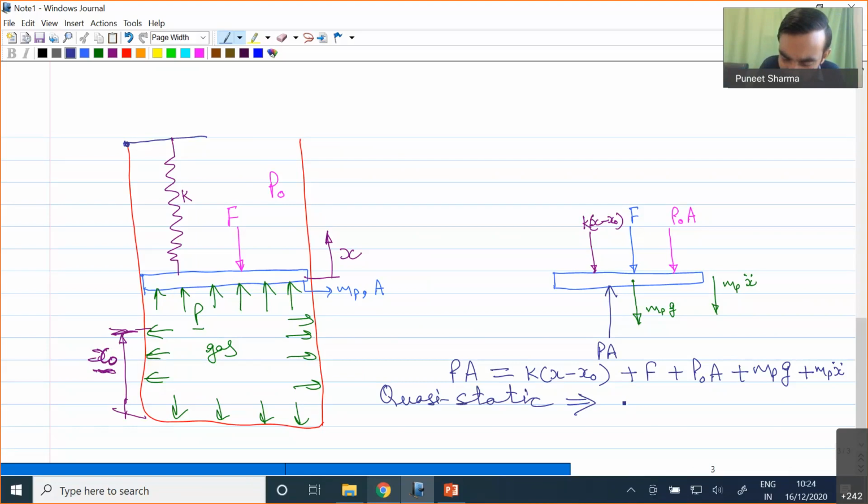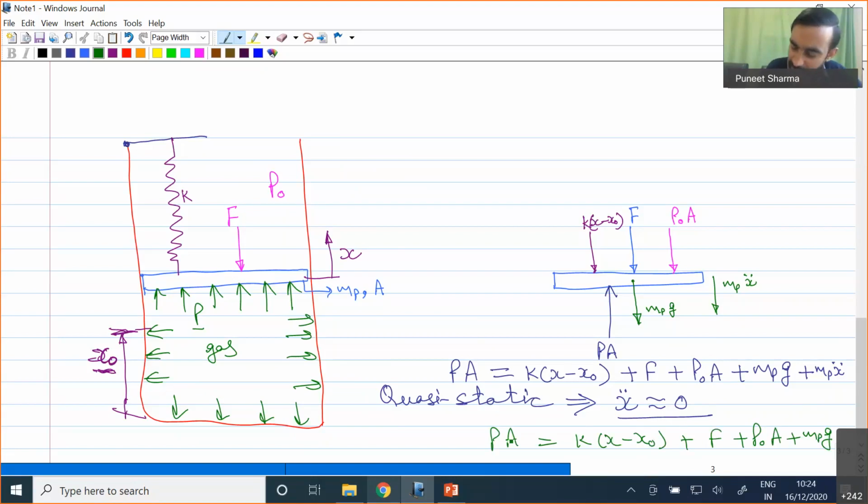So for a very slow process, our acceleration will be nearly equal to 0. If we call our process quasi-static, the acceleration term will be nearly equal to 0, and finally we will find our expression as P times A equals K into (x minus x naught) plus F plus P naught A plus Mp into g.